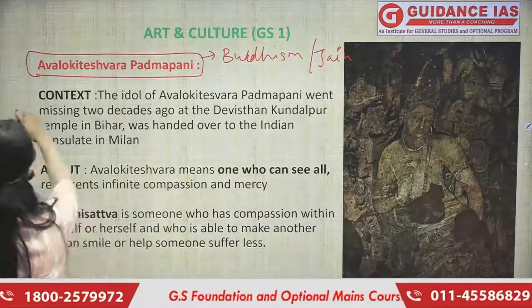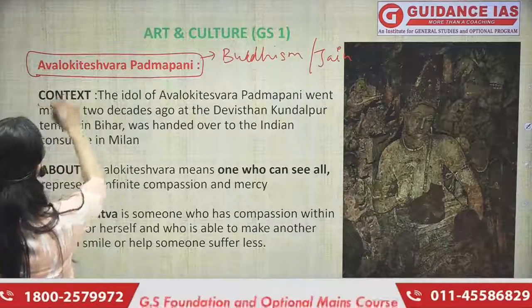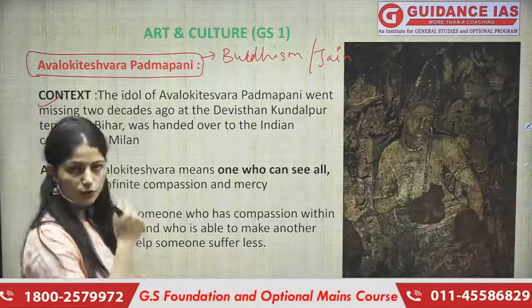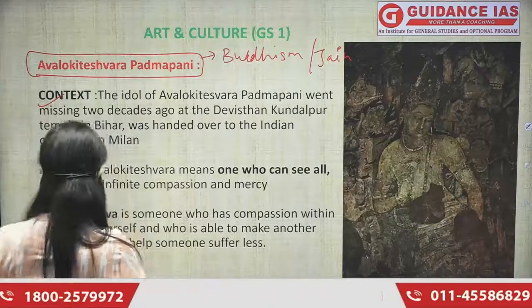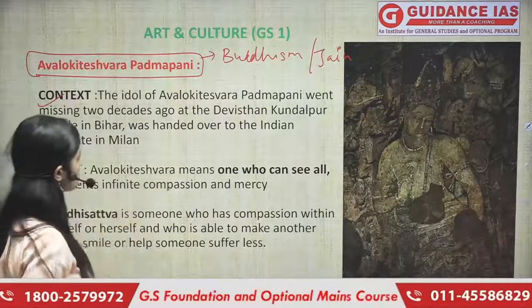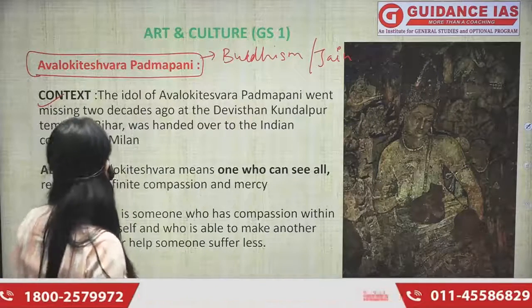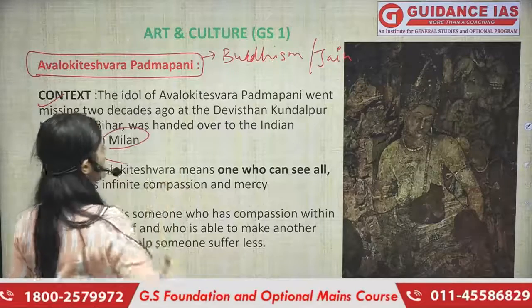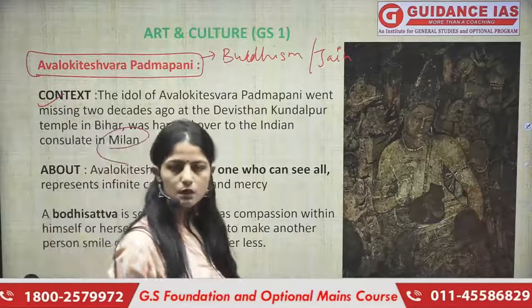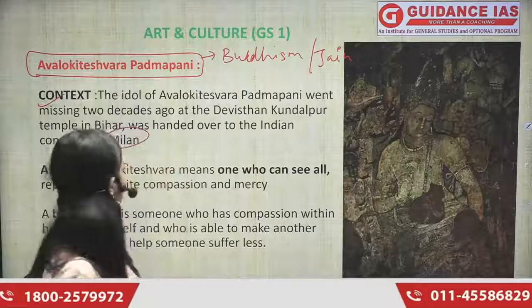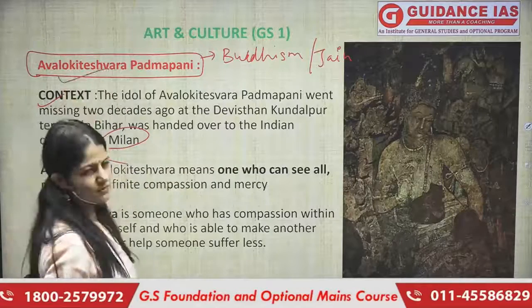Okay, what is the context? So एक मूर्ति थी, the idol of Avalokiteshvara Padampani. It went missing some years ago and अभी उसको hand over कर दिया गया है Indian consulate को मिलान में, right? That is why it was in news. But for us, what is important is to understand what Avalokiteshvara Padampani is.